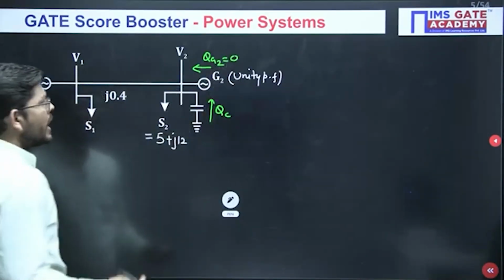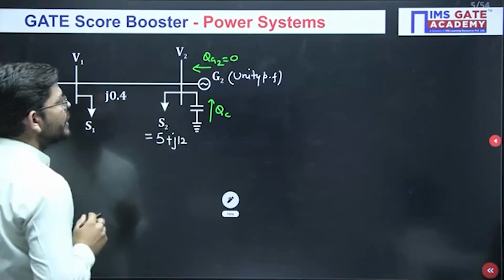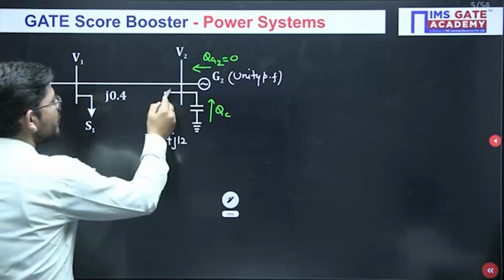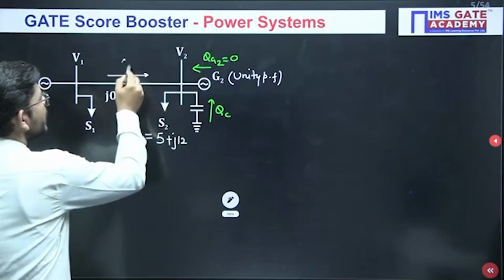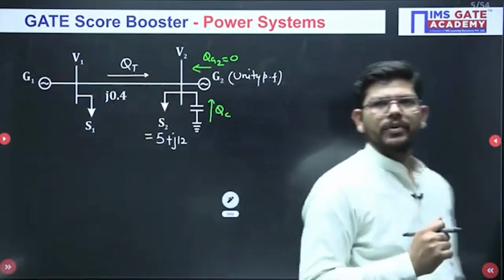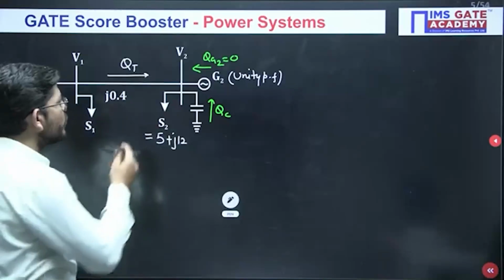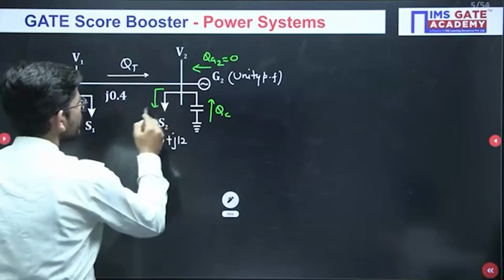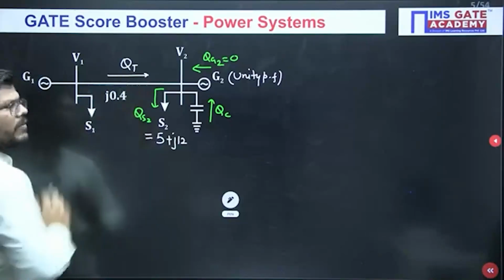Then, how much power is being transmitted in the line? Let me call that QT. QT is the power which is transmitted to the line, and QS2 is the reactive power supplied to the load. Okay, so just see the power flow.